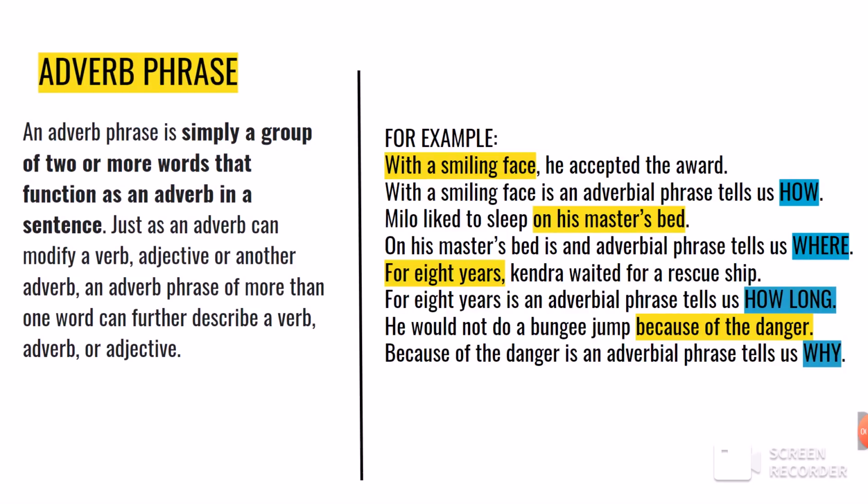Adverb phrase. An adverb phrase is simply a group of two or more words that function as an adverb in a sentence. Just as an adverb can modify a verb, adjective or another adverb, an adverb phrase of more than one word can further describe a verb, adverb, or adjective. For example, with a smiling face, he accepted the award. With a smiling face is an adverbial phrase that tells us how.